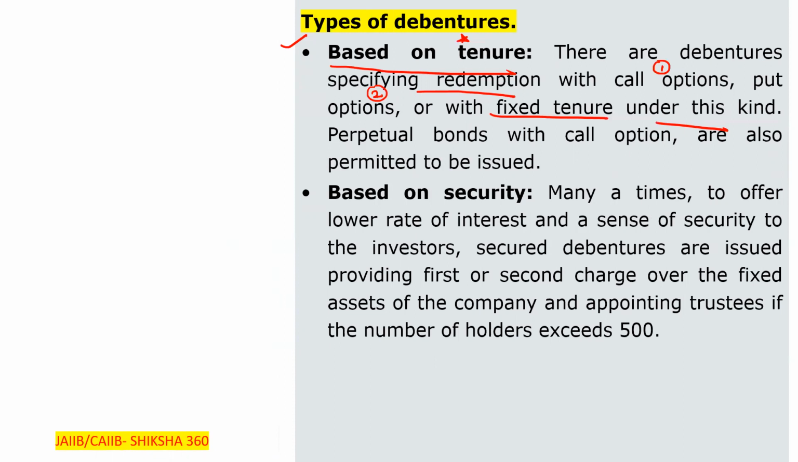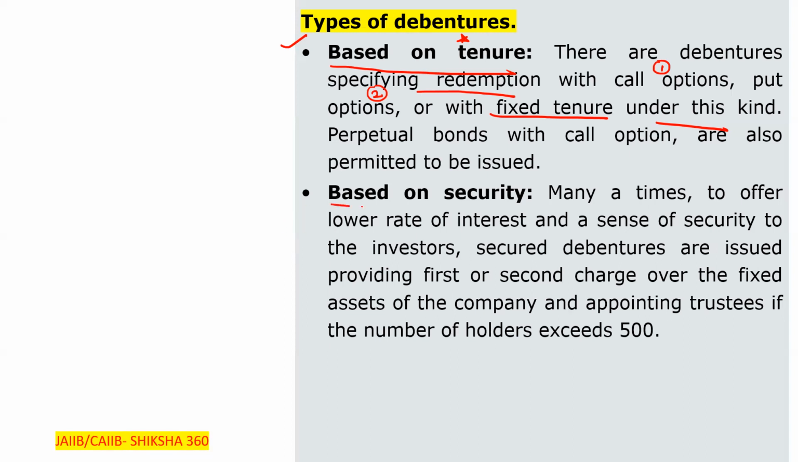So based on tenure, it is redemption with a call option, put option, or with a fixed tenure. Next one, on the basis of security. Some debentures are secured, that is, having a charge on the assets of the company, and some are unsecured.